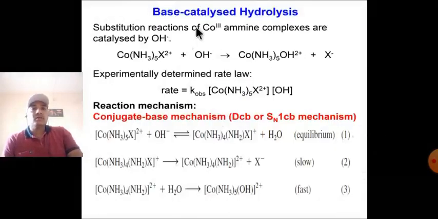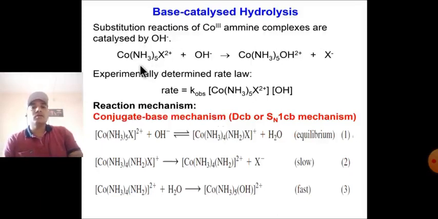Second, base catalyzed hydrolysis. If in the product of an octahedral complex one of the ligands is replaced by an OH hydroxy group, then it is called base hydrolysis. Substitution reactions of cobalt 3 amine complexes are catalyzed by the OH minus group.